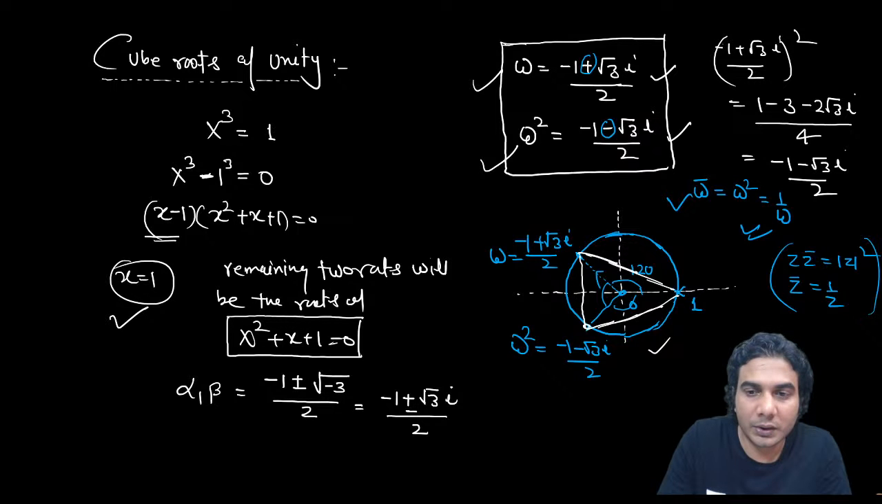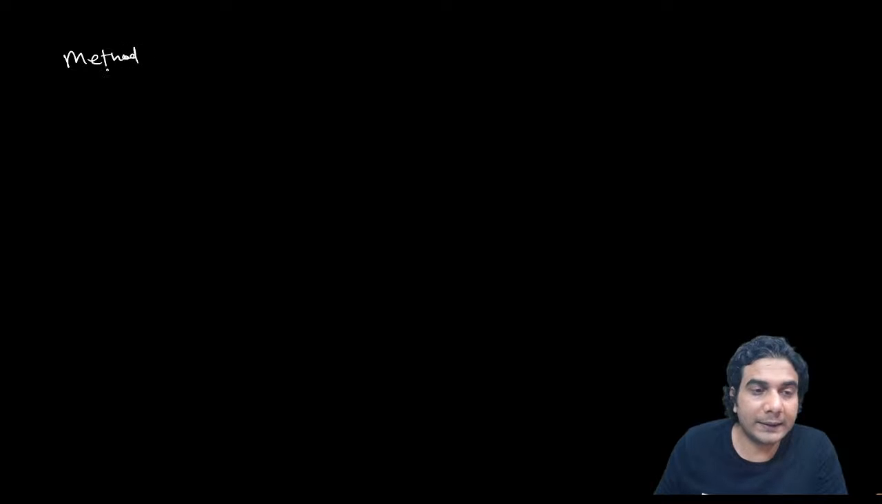This geometrical point will be clearer when I tell you another method of doing so. Now I'll tell you the second method. This is a generalized method, method 2, and you can use it to find nth roots, fifth roots, sixth roots of unity or of any other complex number as well. All right, so let's see what this method is.